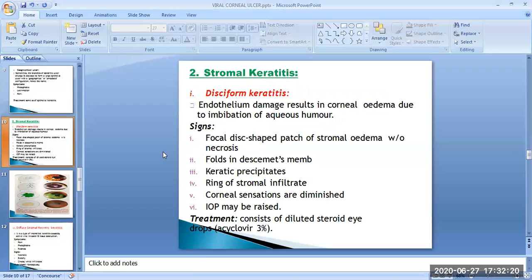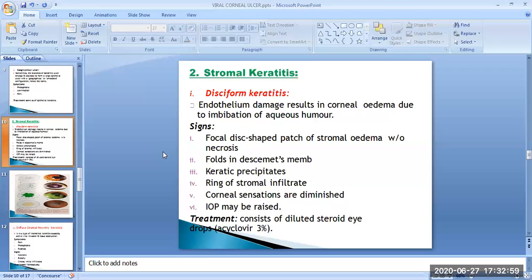Then there is stromal keratitis. First is the disciform keratitis. The endothelial damage results in corneal edema due to imbibition of the aqueous humor. The signs of disciform keratitis are a focal disc-shaped patch of stromal edema without necrosis, folds in Descemet's membrane, and keratic precipitates. A ring of stromal infiltrate, which is also called a Wessely immune ring, may be present surrounding the stromal edema.